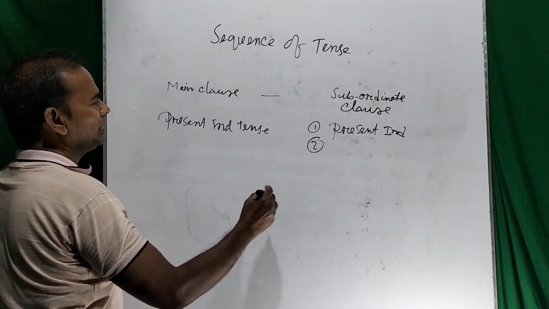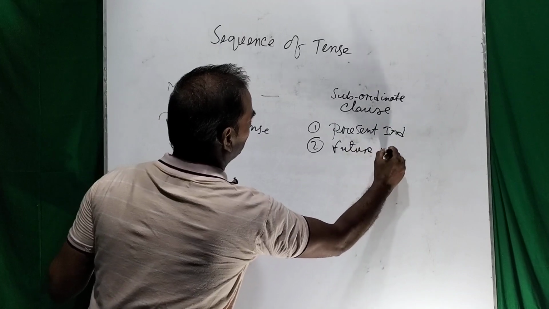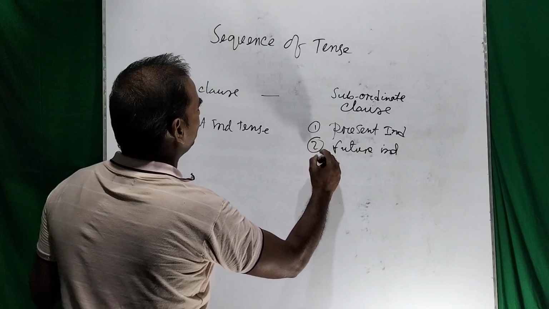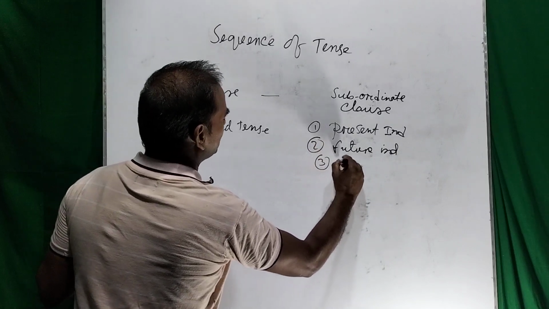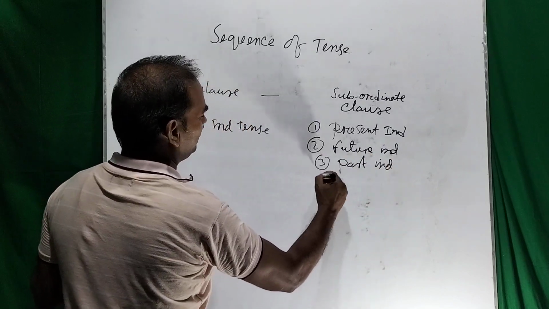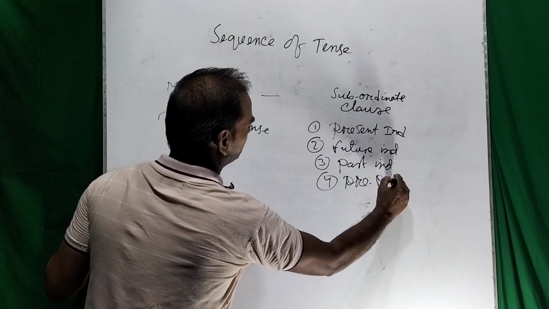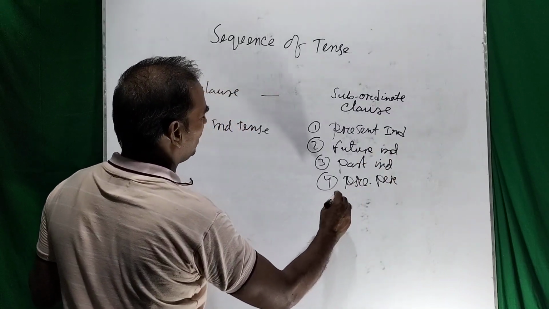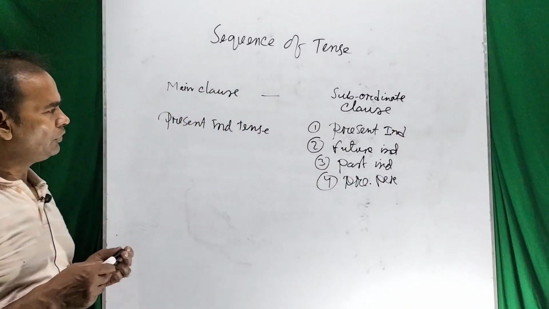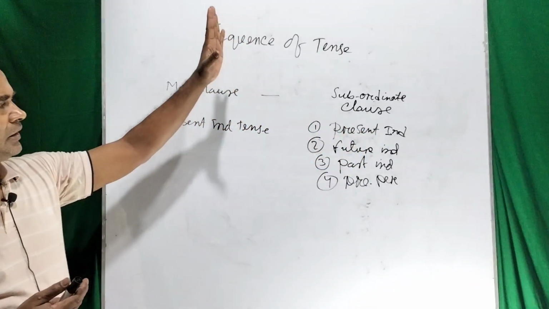Subordinate clause may be future indefinite. Subordinate clause may be past indefinite. Subordinate clause may be present perfect. So, four things happen here.